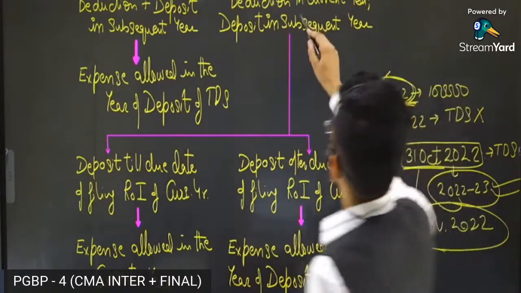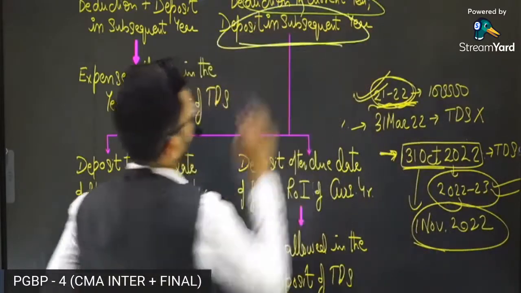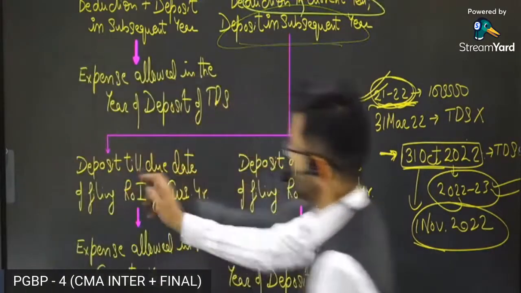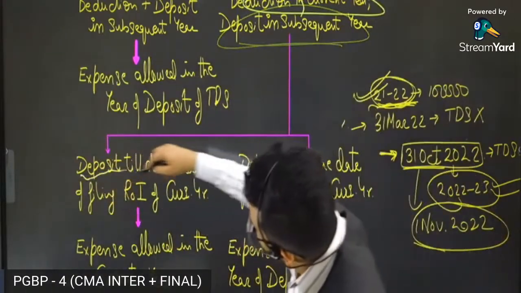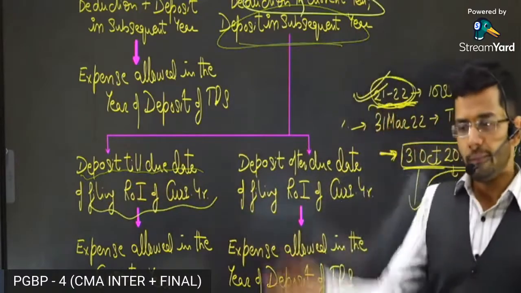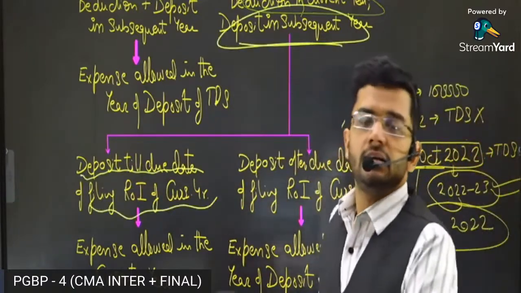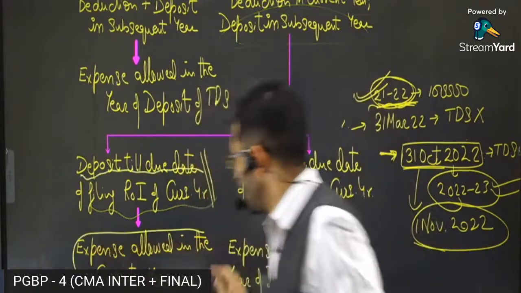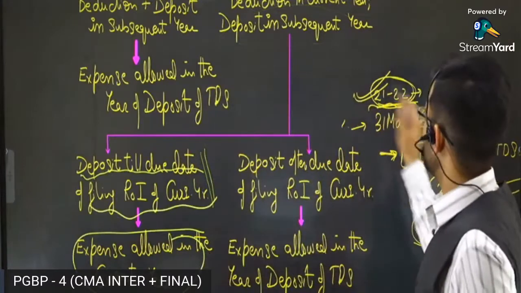So you have made the deduction in the current year, but you have not made the deposit in the current year. You have made the deposit in the subsequent year. What will happen? Two cases, guys. Deposit of TDS till the due date of filing of return of income of current year: if you have deposited the TDS till the due date of filing of ROI in the current year, then the expense is to be allowed in the current year itself. In our case, the current year was 21-22.